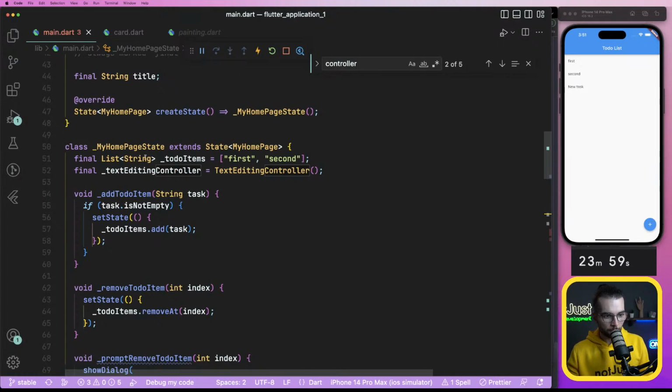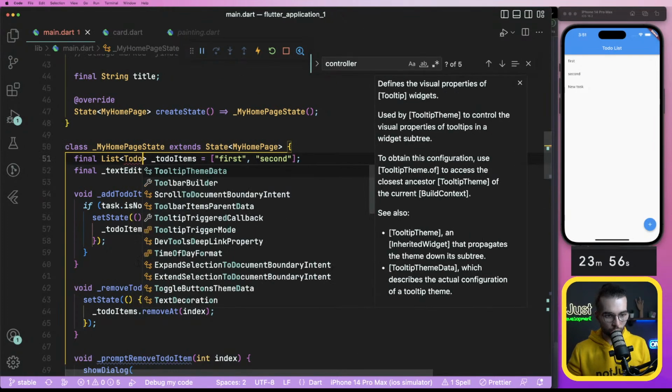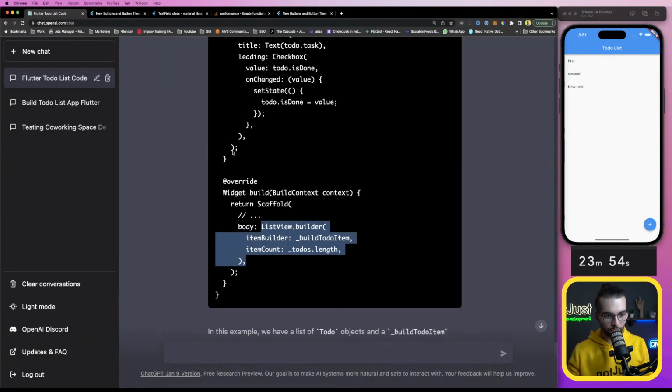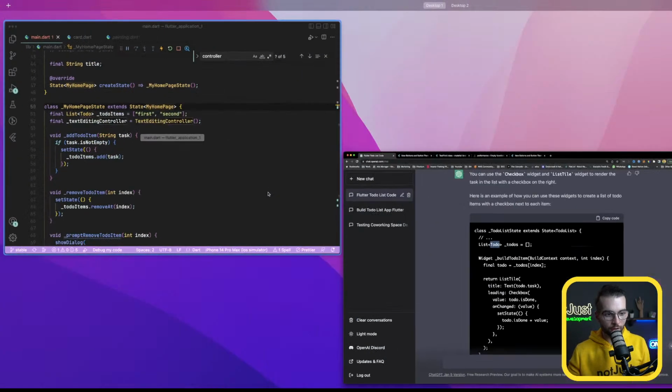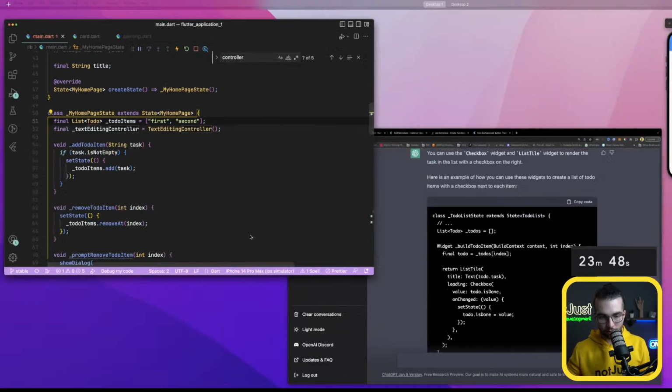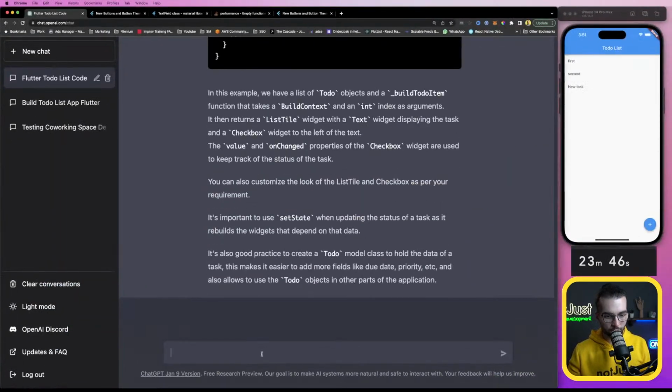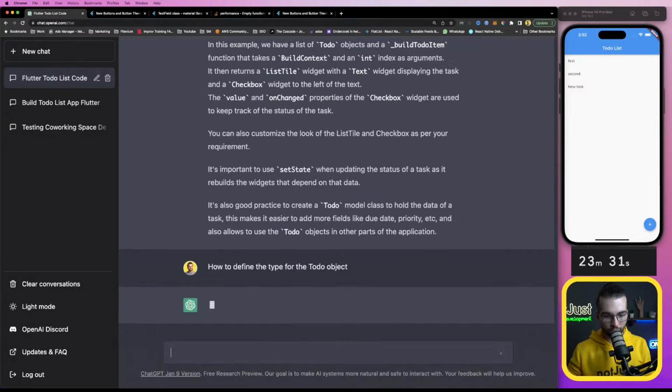And this one is a to-do. They told me the type. How to define the type for the to-do object. Let's do it like this.